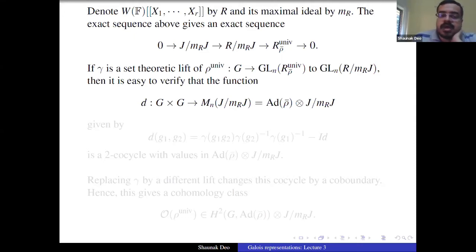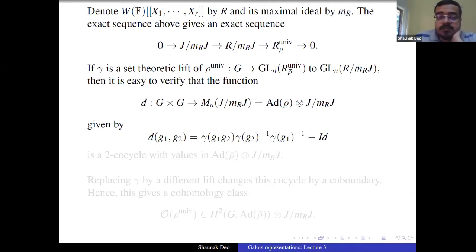Then it's easy to verify that a function D from G cross G to M_n of J modulo m_R J, which is the same as ad rho bar tensor J modulo m_R J because you're killing by m_R, given by D of g1, g2 equals gamma of g1 g2 times gamma g2 inverse times gamma g1 inverse minus identity, measures how far gamma is from being a homomorphism, from being an actual representation. It's just a set theoretic lift, and this D measures how far it is from becoming an actual lift as a representation.